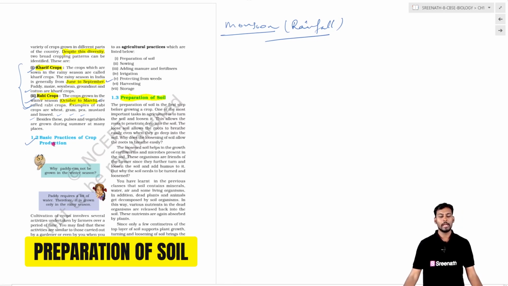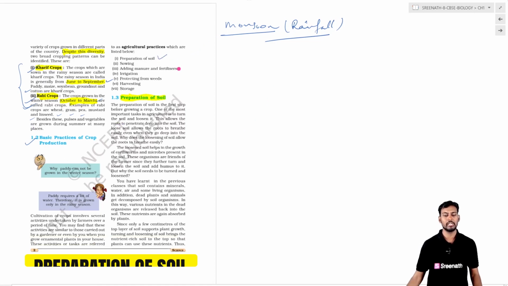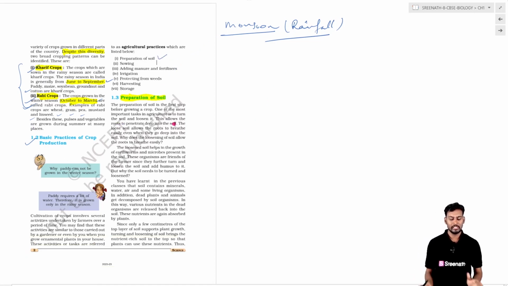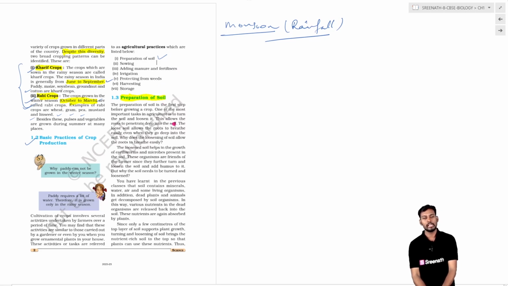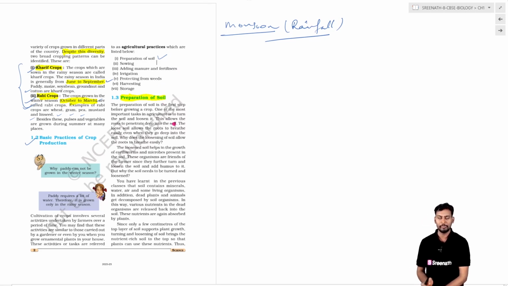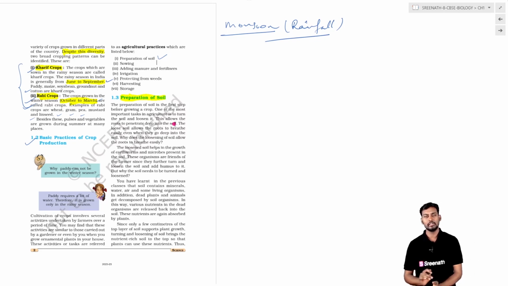Okay, coming to the basic practices of crop production, the first one is soil preparation, that is the preparation of the soil. Basically, the first step of agriculture is the preparation of the soil. That will be done before the starting of the season, or at the beginning of the season.